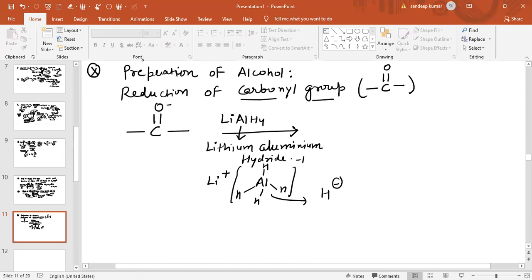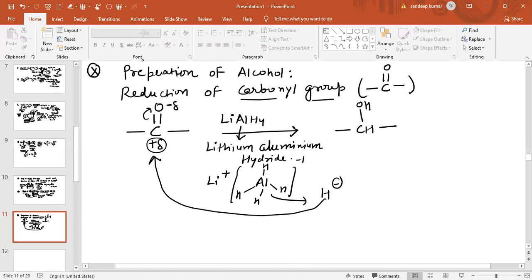Because this bond is polar, oxygen has a negative charge and carbon has a positive part. So this is the electrophilic carbon. On this electrophilic carbon, this H minus, which is the hydride ion, will attack and alcohol is obtained. The pi bond will break, and on this carbon hydrogen gets attached and the oxygen has a minus charge. The minus charge is neutralized by H plus ion, so it will form OH.